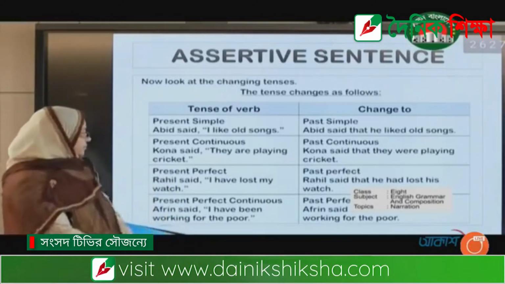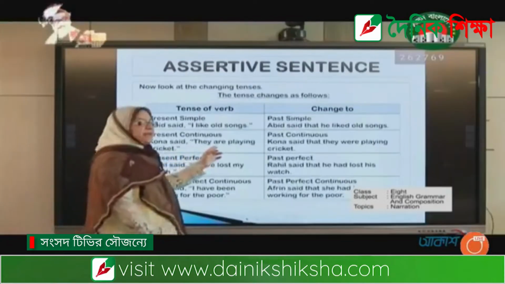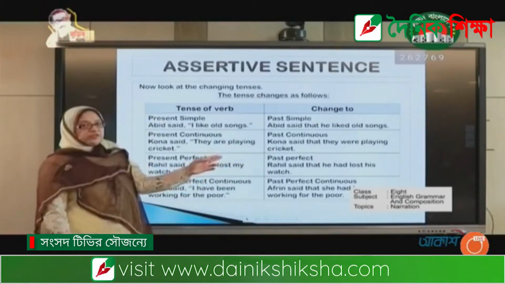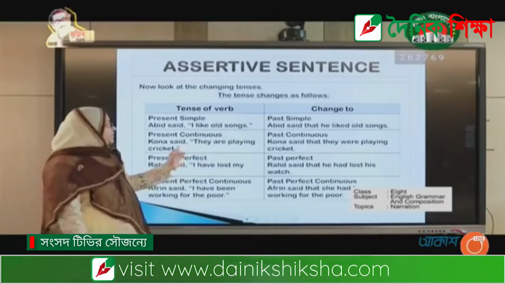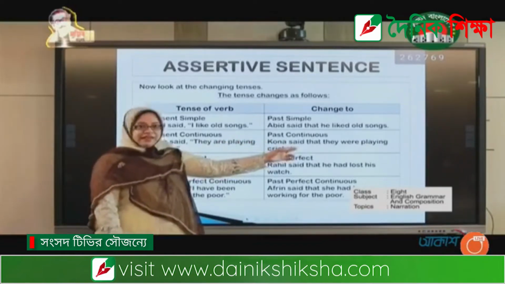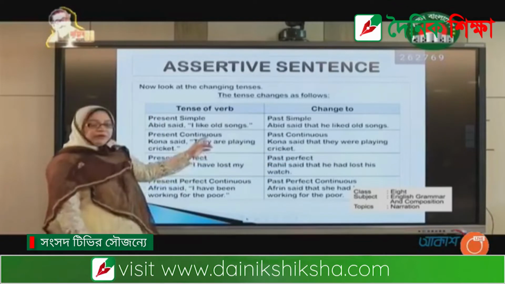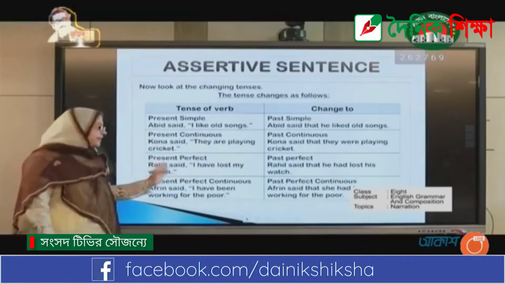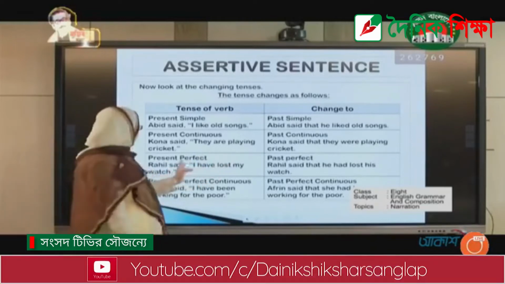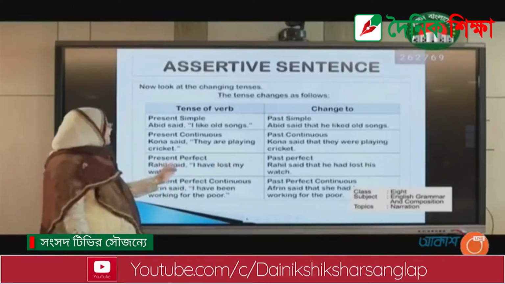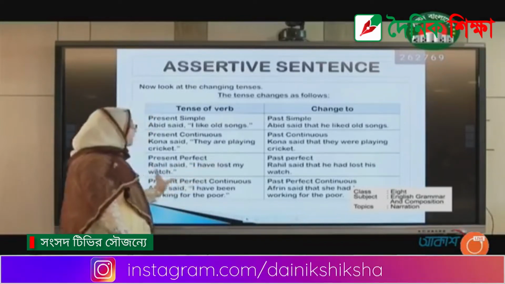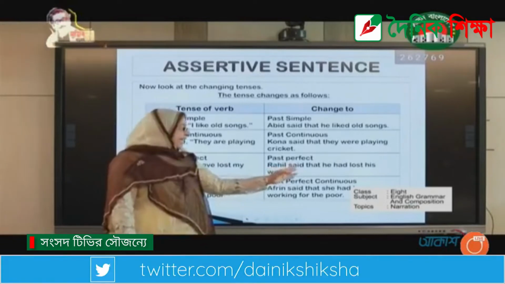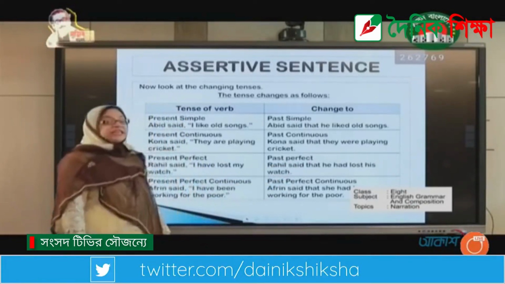Here are becomes were because we know that were is the past continuous form, and here we also see that that is used as a linker. And the third one, present perfect turns into past perfect. The example is Rahil said, I have lost my watch. The answer will be, Rahil said that he had lost his watch.